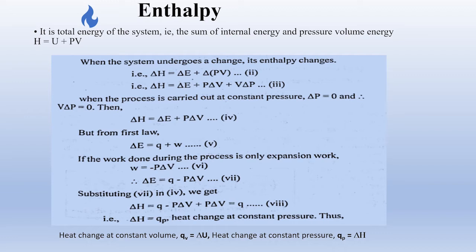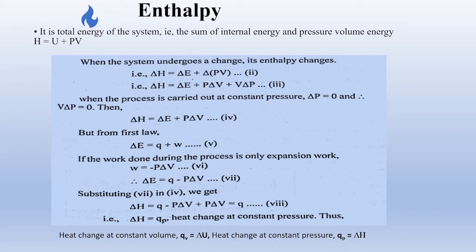And in thermodynamics, we usually come across a change in a property rather than an absolute property, because absolute properties are difficult to measure. So we can measure the change in a property. In the same way, here we can write delta H, change in enthalpy, delta H is equal to delta E plus delta PV. So when you expand this expression, you will get delta H is equal to delta E plus P delta V plus V delta P.